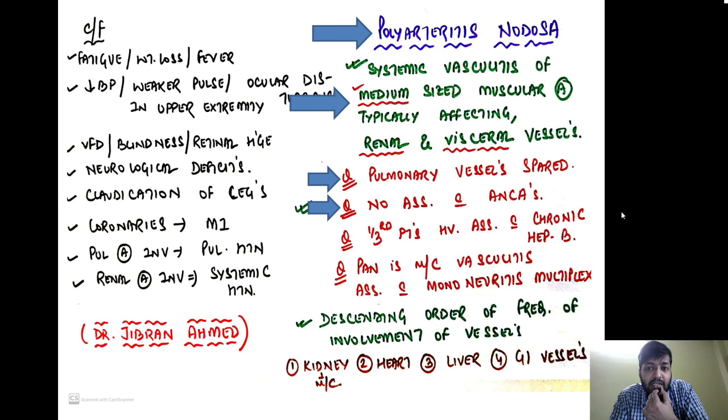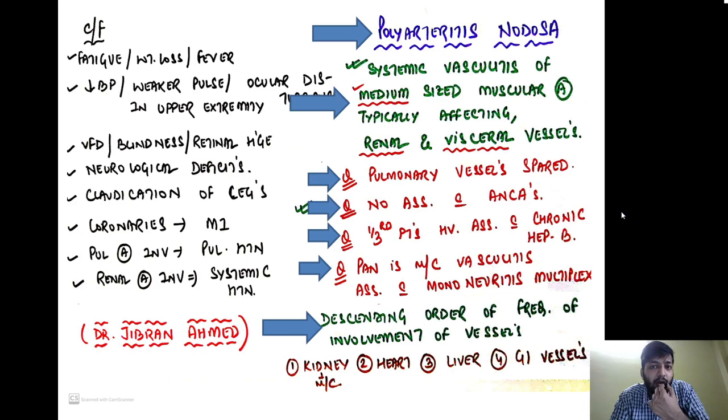There is no association with ANCA. One third of the patients have an association with chronic hepatitis B. PAN is the most common vasculitis associated with mononeuritis multiplex, a disorder associated with dysfunction of the motor nerves. In descending order of frequency of vessel involvement, we have the kidneys, which are the most commonly involved, then heart, liver and GI vessels.